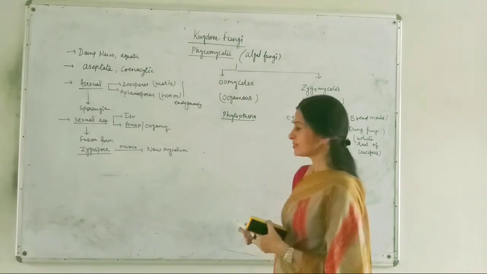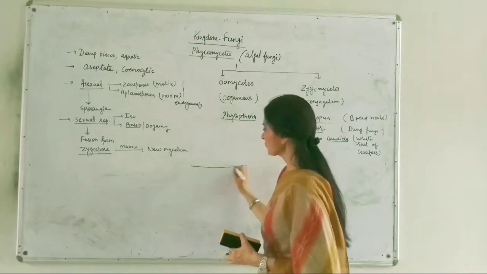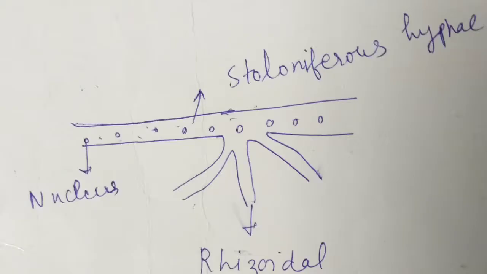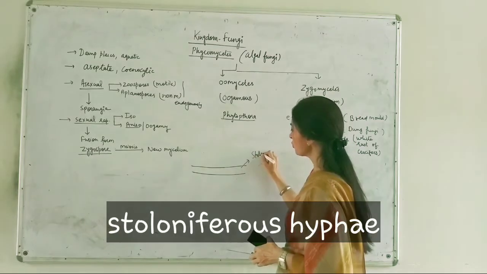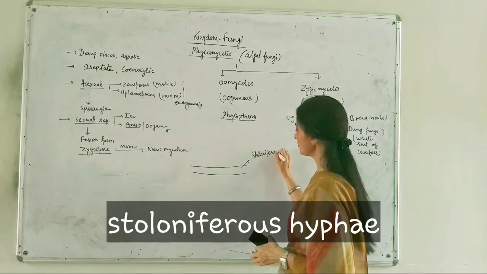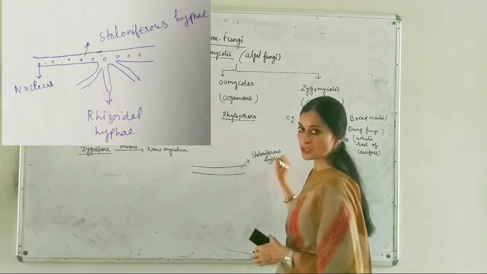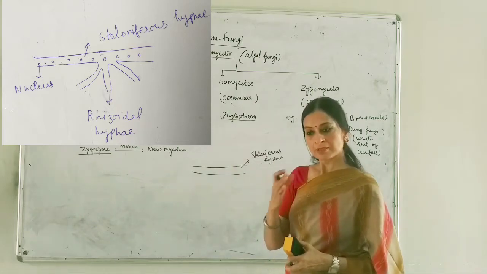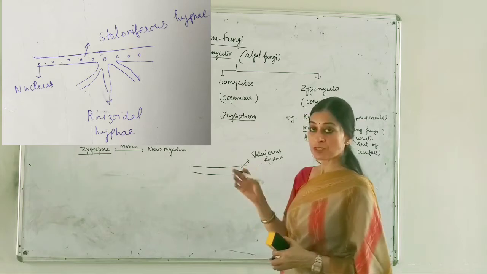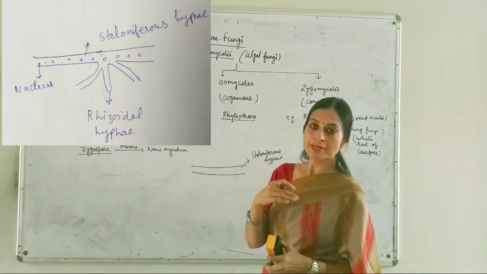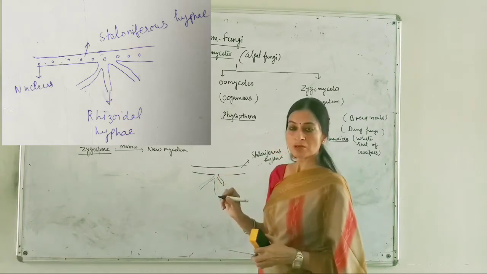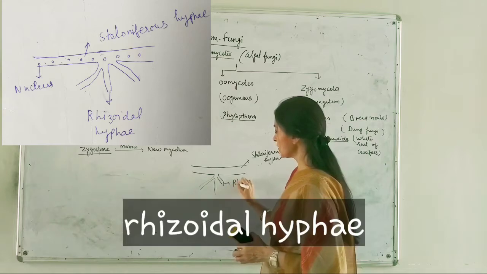I can illustrate this. I am showing only a single filament. This filament which is lying on the substrate is known as stoloniferous hyphae. This is the hyphae which we can easily observe on any surface, like the fungus growing on bread. The filaments are stoloniferous, but inside the substratum there are root-like branched hyphae, known as rhizoidal hyphae.